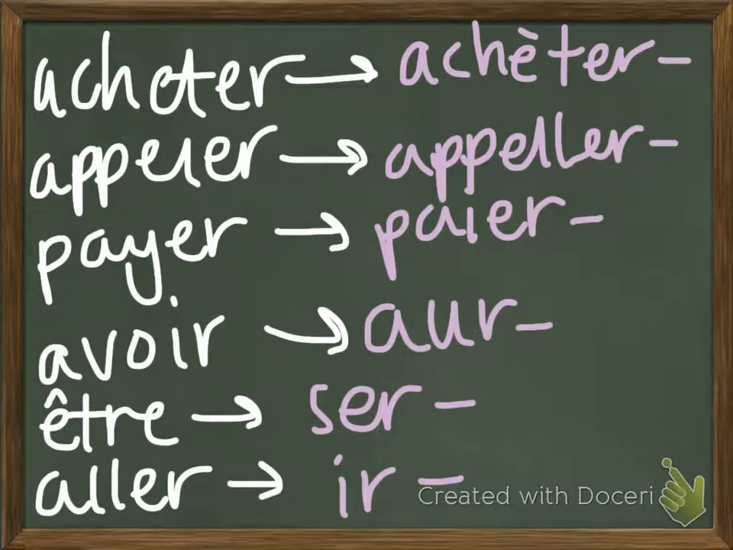So now let's take a look at a reminder of our irregular future stems. Remember, if it's regular, you just take the infinitive that ends in an R, or if it's an RE verb, you take the infinitive minus the E. But then here are some of the reminders of our irregular verbs in the future tense. So you might need to pause the video to write these down.